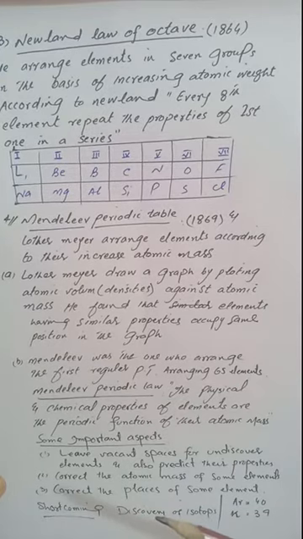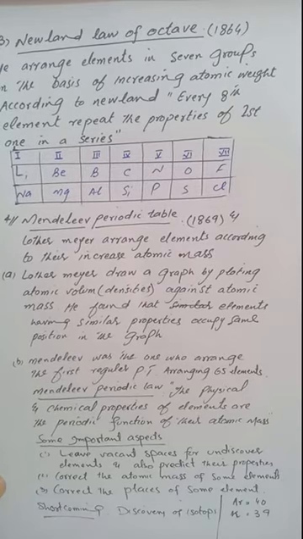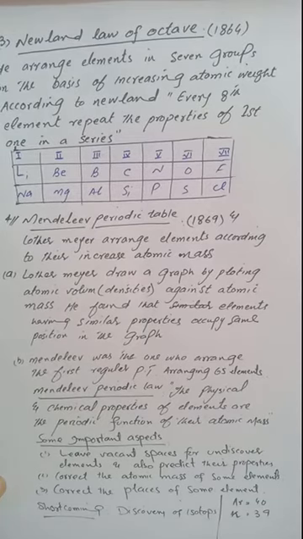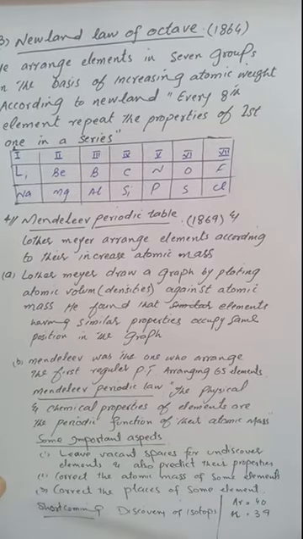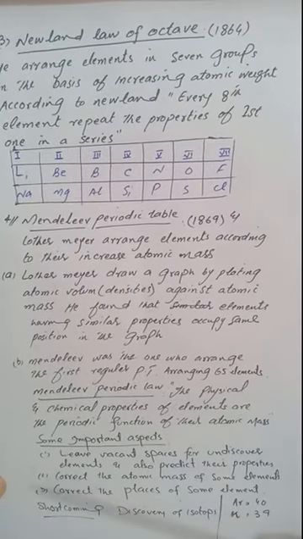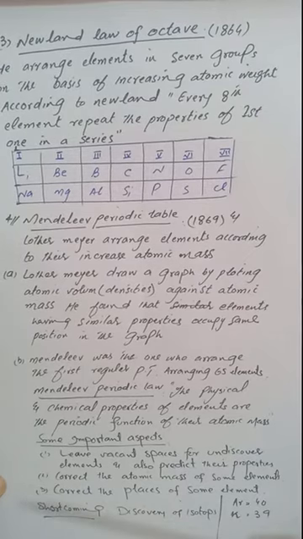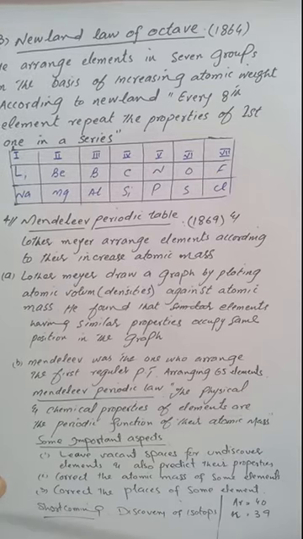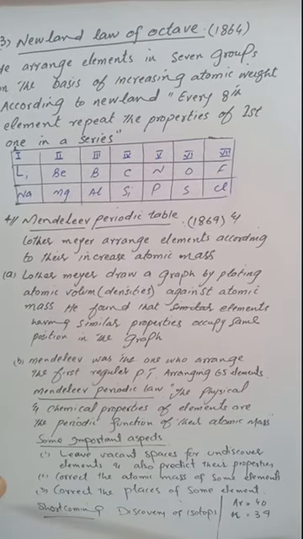So if we consider the isotopes of hydrogen, protium, whose atomic mass is 1, 2 for deuterium and 3 for tritium, we would have to provide 3 different places according to Mendeleev. So this idea failed, and later on Moseley introduced the modern periodic table by introducing Moseley's periodic law, which will be discussed in the next chapter.